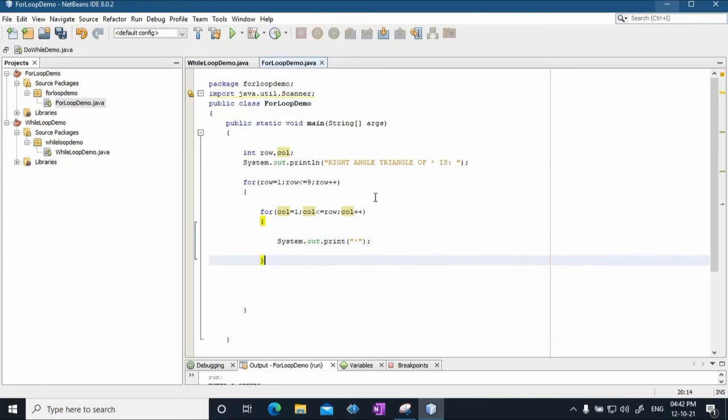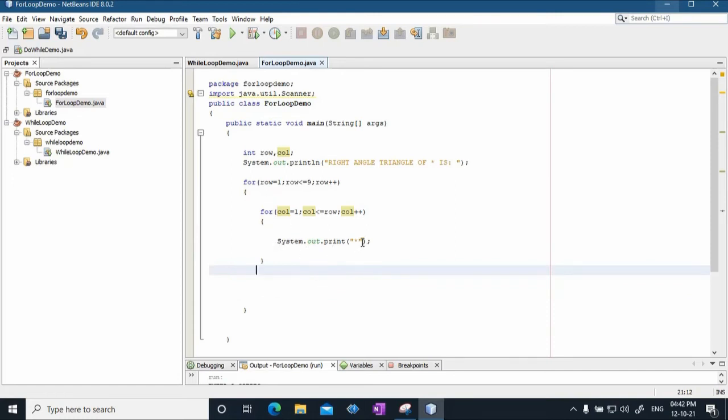Then it comes here, column is incremented by 1, so column becomes 2, and now it checks, is 2 less than or equal to 1, which is row's value? No. So then it will come out of this for loop, and it is going to the next outer for loop, correct? Now notice that what we have done is we have printed a star in one row.